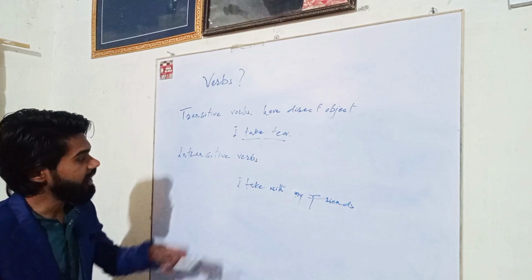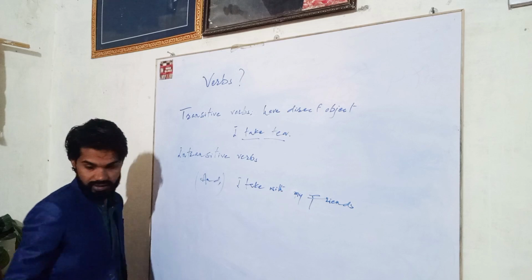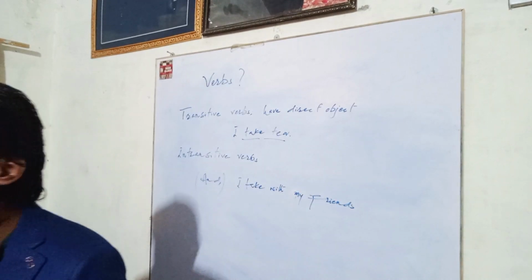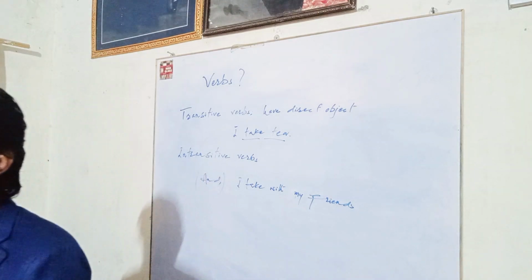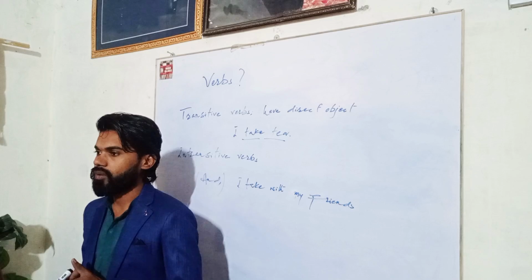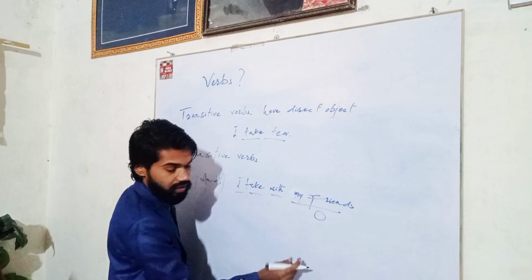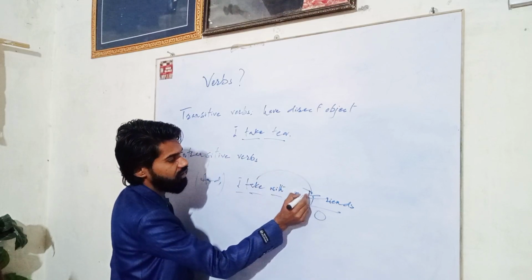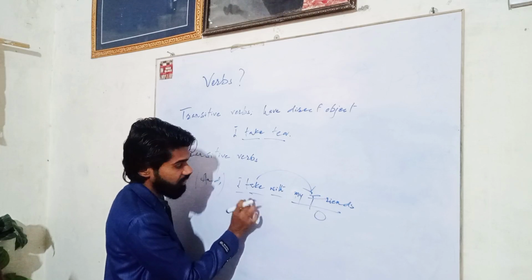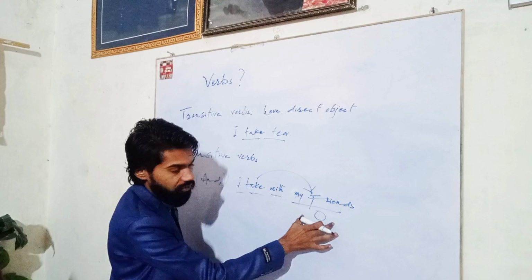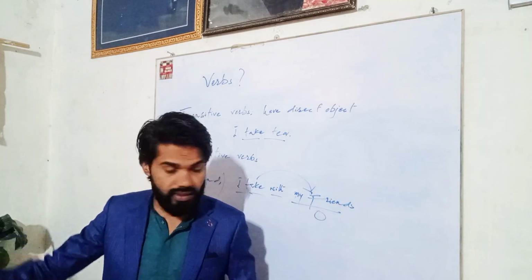Now I am saying here, I take tea, and then I leave this out because we are just having a conversation, and I say I take it with my friends. So here, my friends can be an object, but take does not have a direct object here. My friends are here objects, but not direct objects.